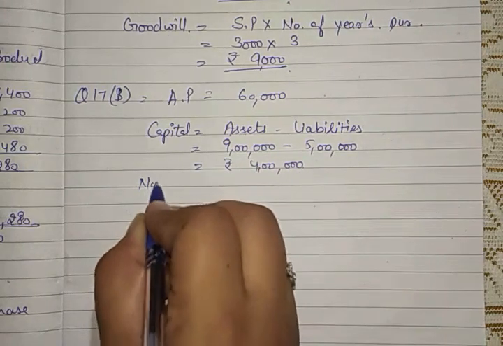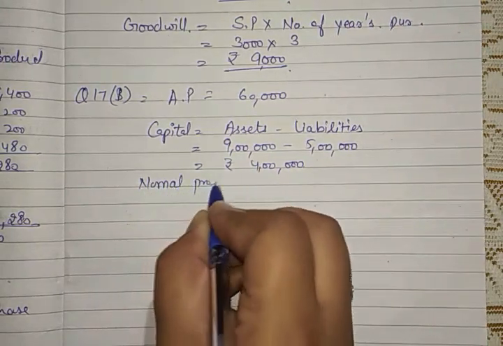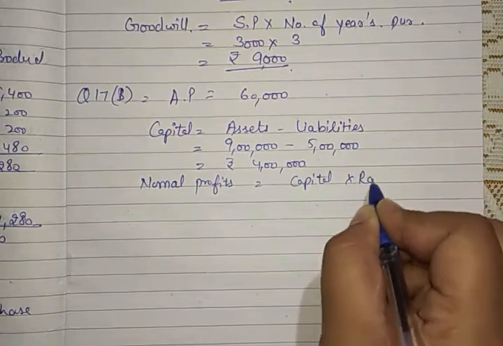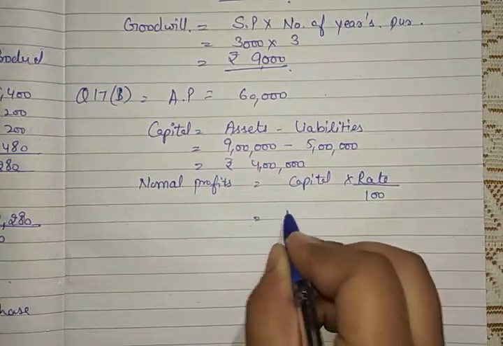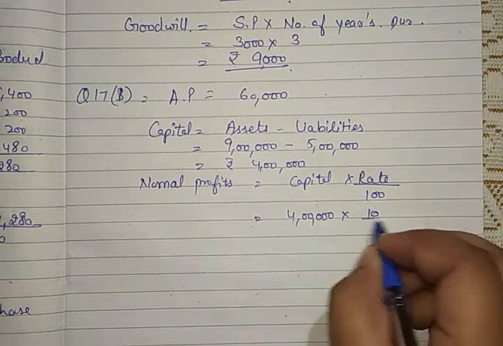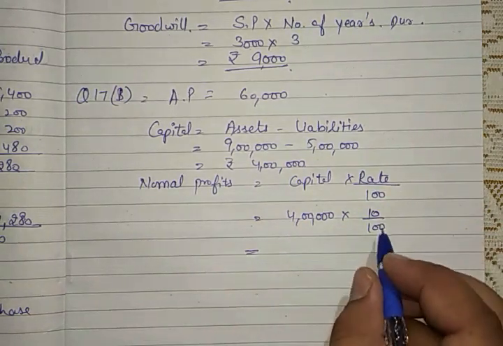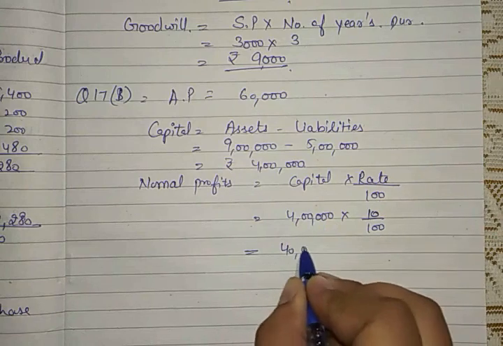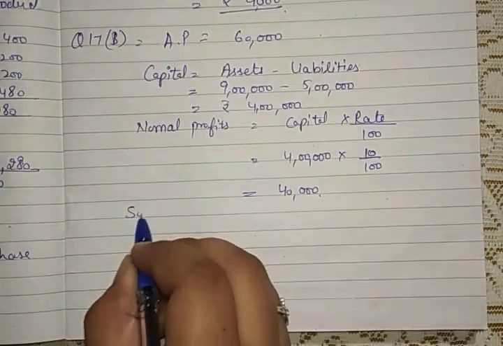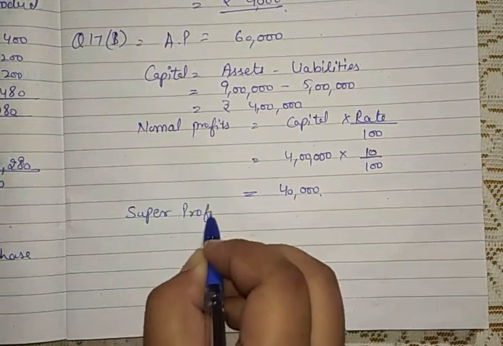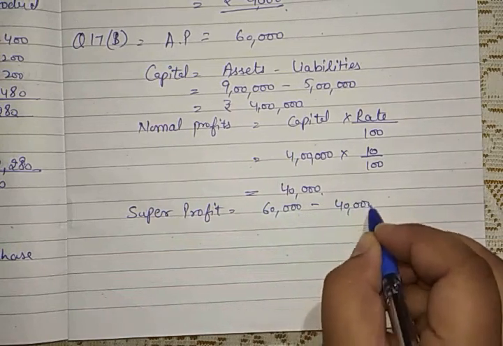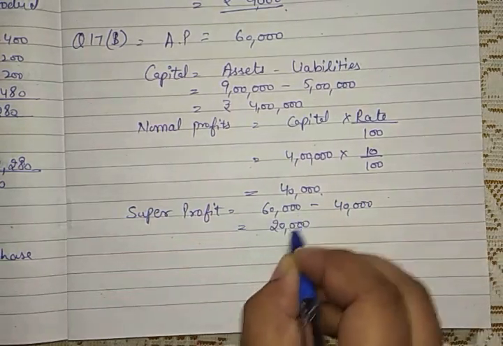Now we need normal profit. The normal profit formula is capital into rate of return by 100. Capital is 4 lakh. Normal rate of return is given in the question as 10%. And this becomes 40,000. Now we have average profit as well as normal profit. Now we need to calculate super profit. Super profit equals average profit, that is 60,000, less normal profit, that is 40,000. And our super profit becomes 20,000 rupees.